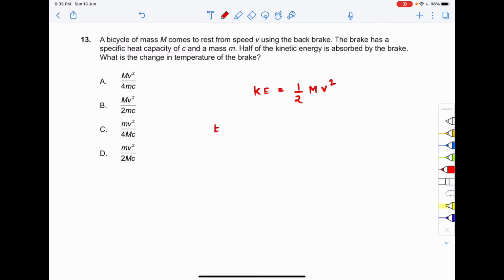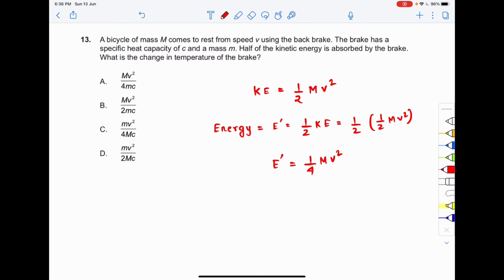So that means the energy that is absorbed by the brake, suppose the energy be E dash, is equal to half of the kinetic energy, which is equal to half of half capital M v square, right? So that means E dash, the energy absorbed by the brake, is equal to 1/4 capital M v square, right? And the energy absorbed by the brake would be converted into thermal energy, right?